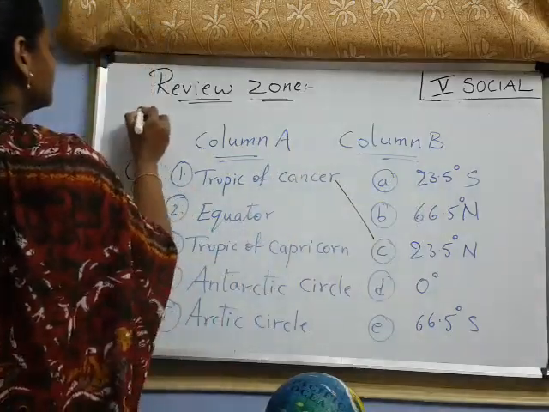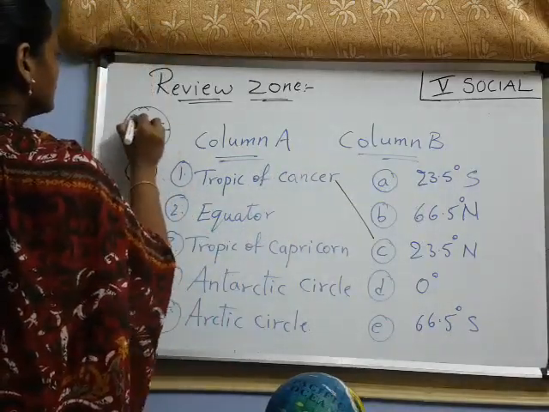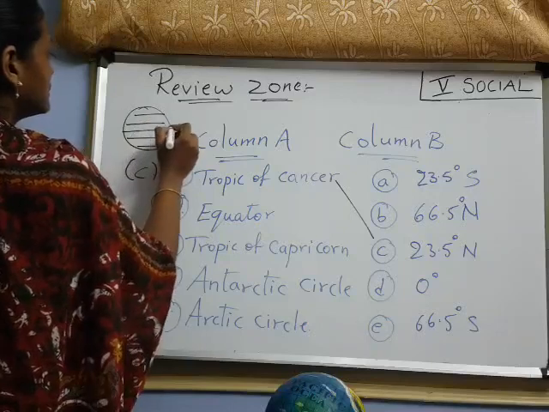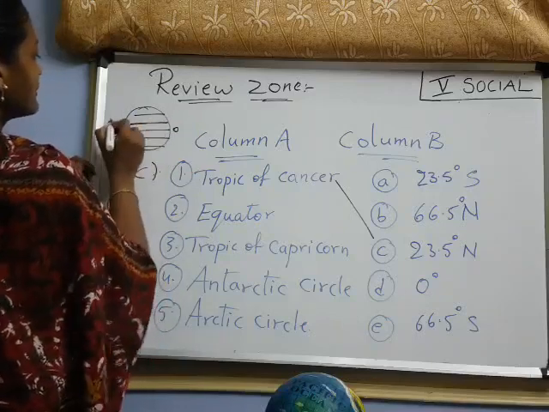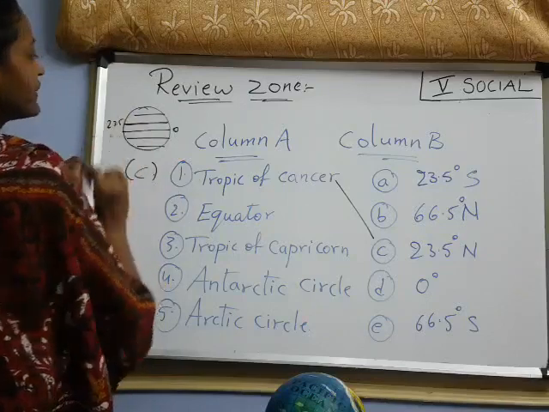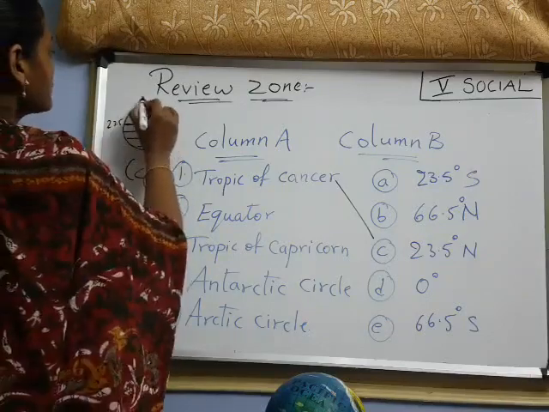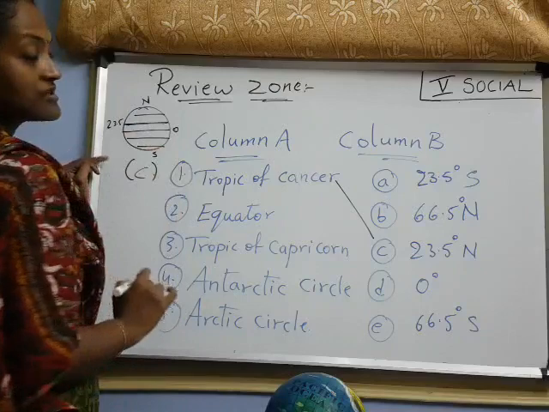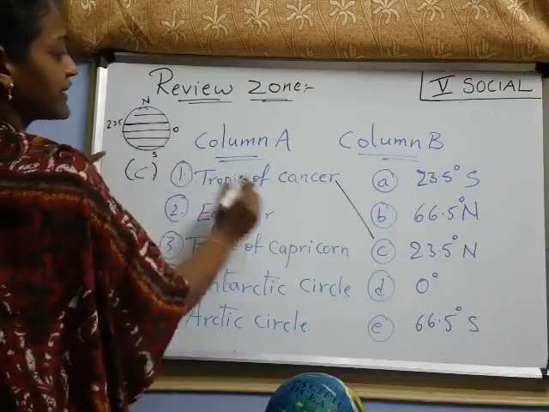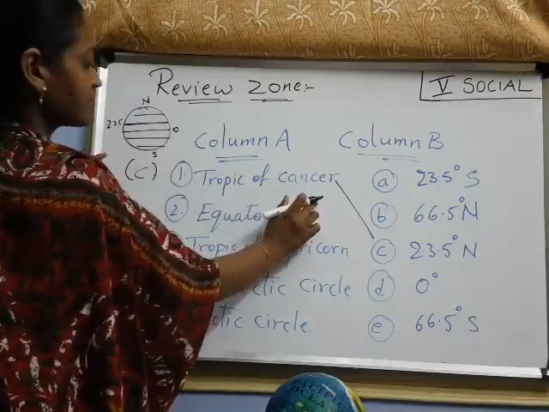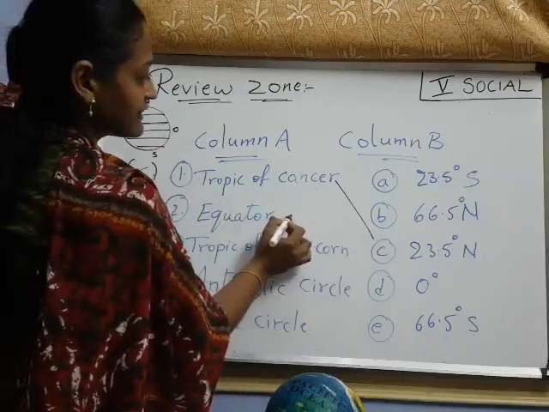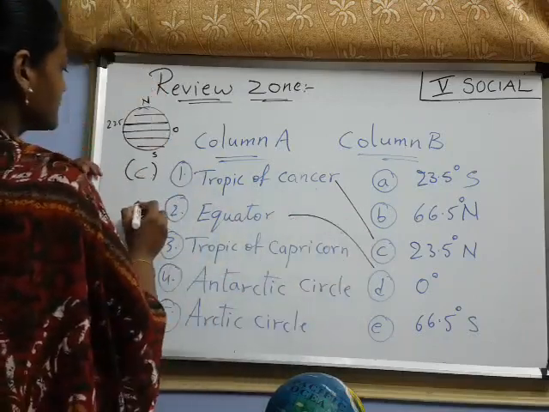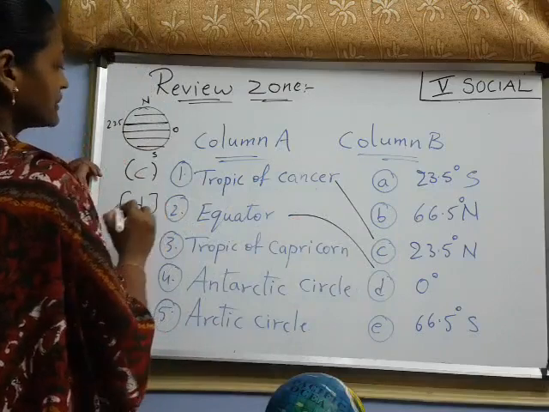See here. This is 0 degrees and this line is Tropic of Cancer. It is around 23.5 degrees, right? That is towards the north side. This is towards the south side. Now 23.5 degrees is Tropic of Cancer. Remember. Next, equator. Equator, which degree? Tell me. 0 degree, right? D. Match and write down answer D.